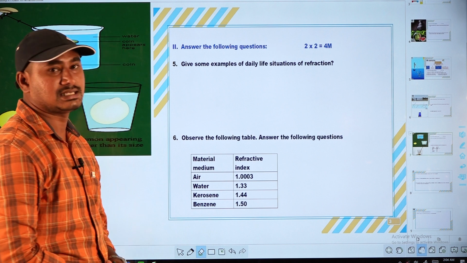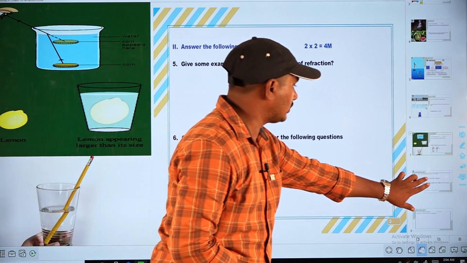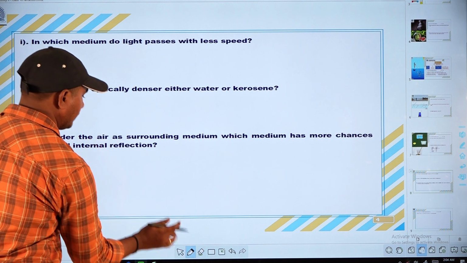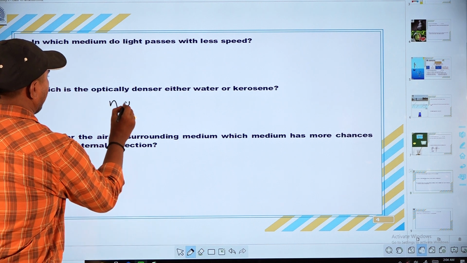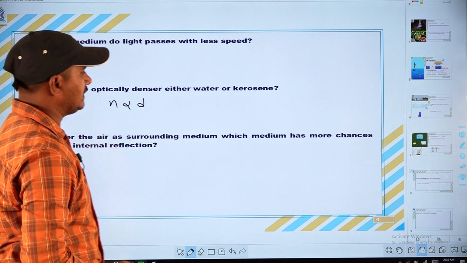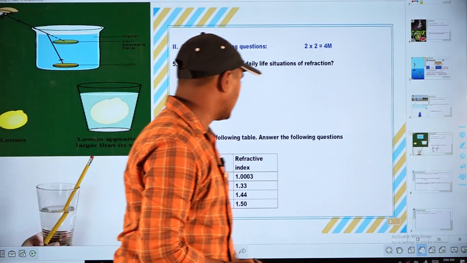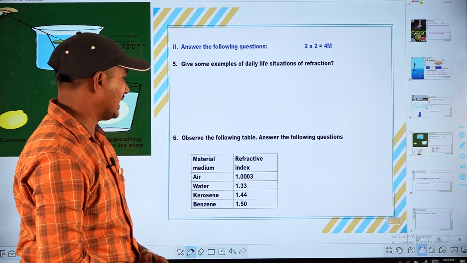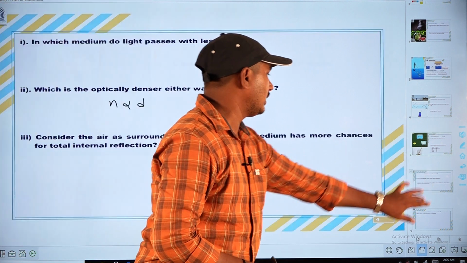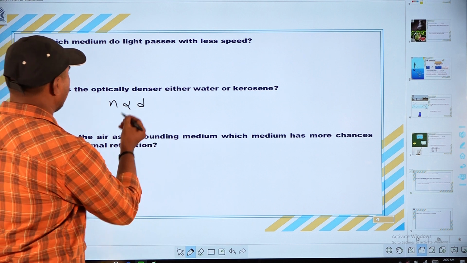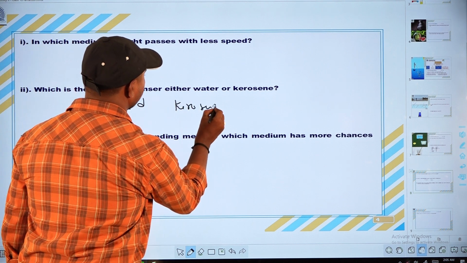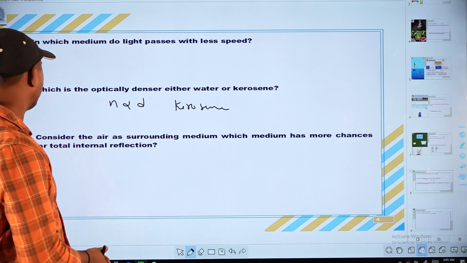Refractive index and density are directly proportional. So compare kerosene and water. Kerosene has a refractive index of 1.44 and water 1.33. That's why the optically denser medium is kerosene. So that is the answer for question number 2.